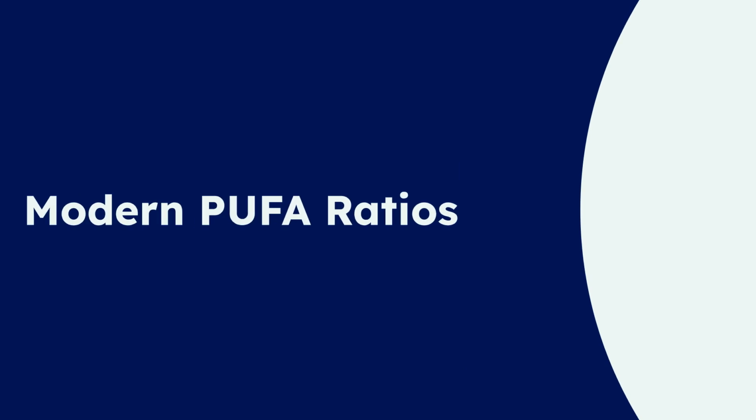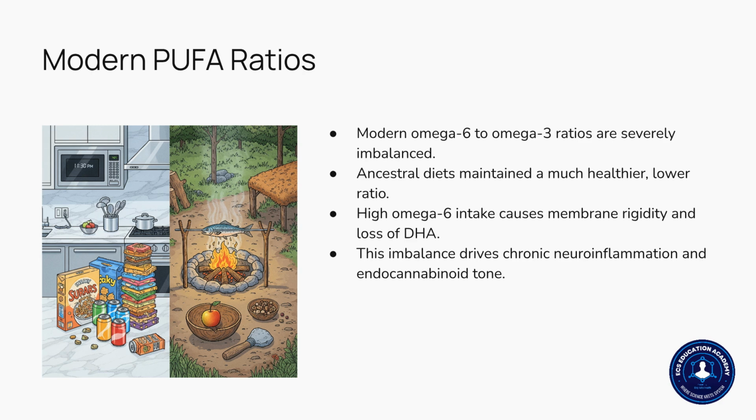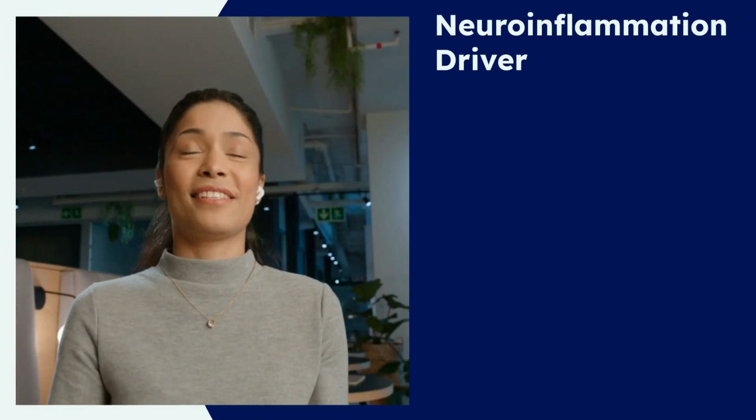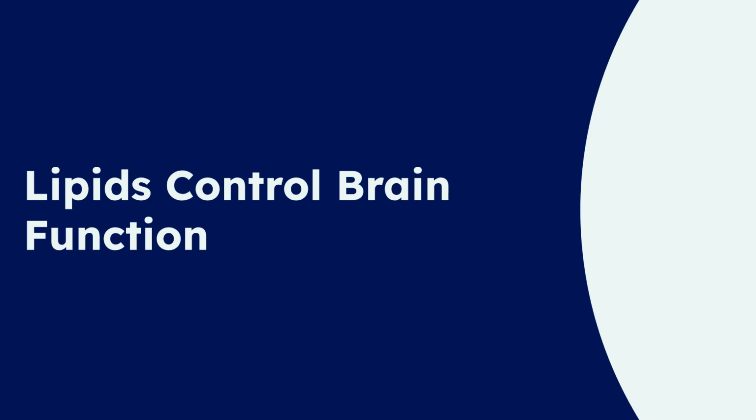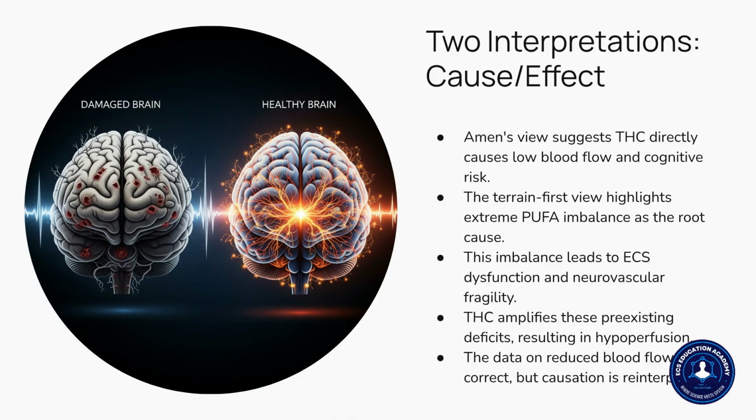Now, let's explore the crucial role of modern PUFA ratios and their link to neuroinflammation. Modern omega-6 to omega-3 ratios are severely imbalanced, a significant shift from the healthier, lower ratios maintained in ancestral diets. This high omega-6 intake leads to membrane rigidity, loss of DHA, and drives chronic neuroinflammation and endocannabinoid tone. Understanding how lipids control brain function is fundamental to this discussion.